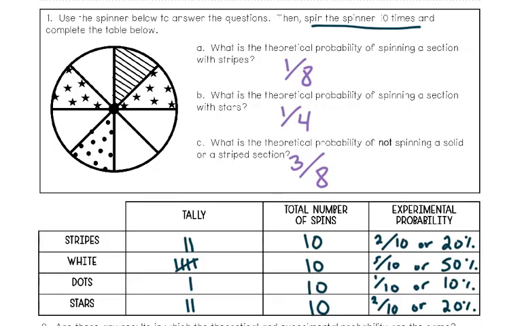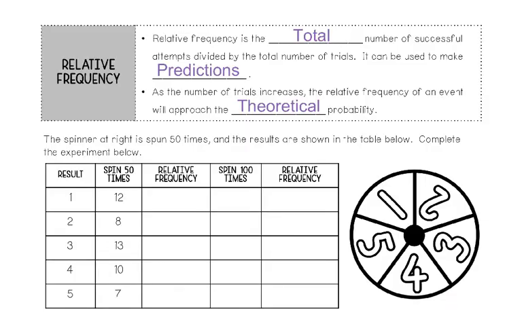So in this table, the relative frequency of spinning white would be 50%. The relative frequency of spinning and getting dots would be 10%. And like I said before, what you'll start to notice is that as the number of trials increases, the relative frequency of an event will approach the theoretical probability.